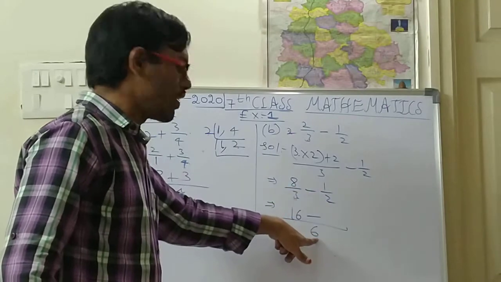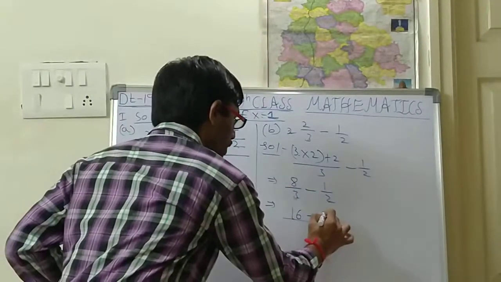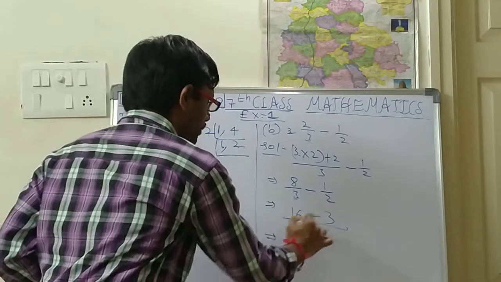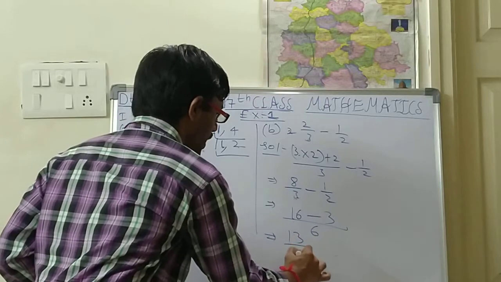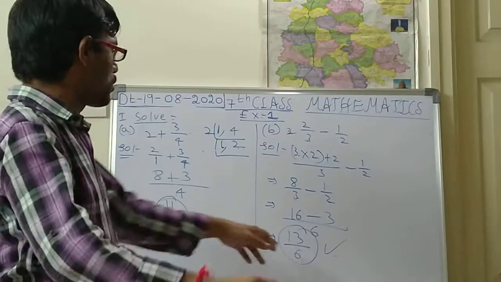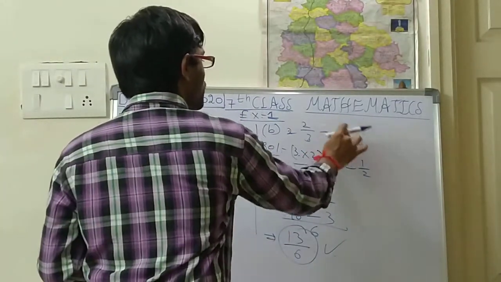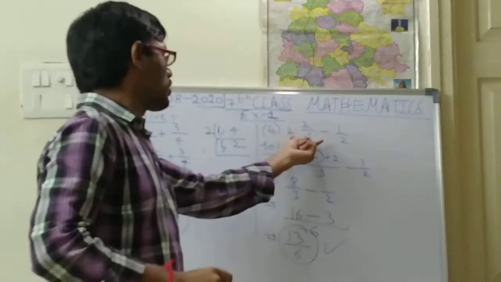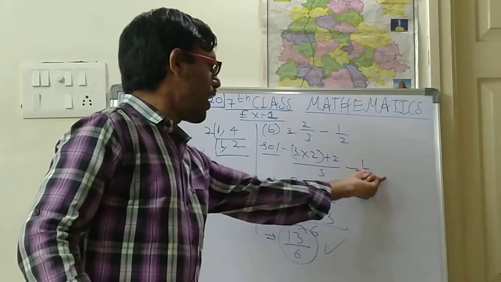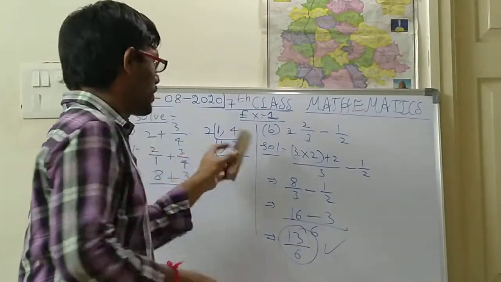So 2 into how many times is 6? 2 into 3 times. So 3 into 1, 3. So 16 minus 3. Do subtraction. 16 minus 3 is 13. 13 by 6. No cancellation. So this is the answer. So like this you have to do this solutions. Okay. So suppose if this is also a mixed fraction, first you should change the mixed fraction into improper fraction. Okay. Like that you have to do.